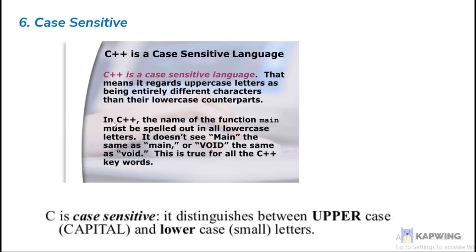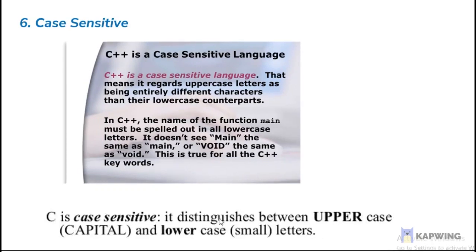The name of a function must be spelled in lowercase letters, where uppercase means capital letters and lowercase means small letters. This case sensitivity applies to C++.